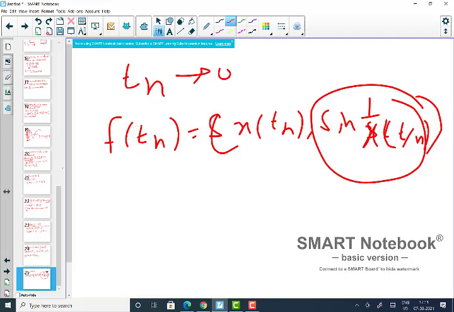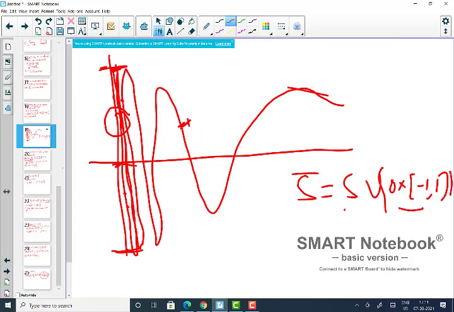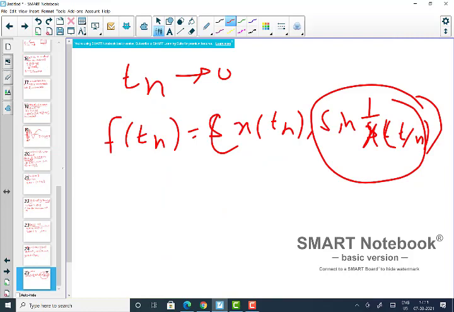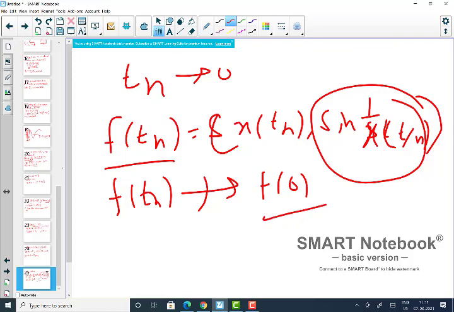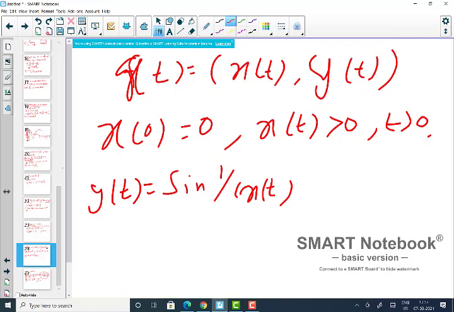Because of this property, when x(t) is very close to 0, this is haphazard, right? So you choose such points, and obviously then g(t_n) does not converge, because it is haphazardly going anywhere, to g(0). So what does that mean? That means g cannot be a continuous function. This is not f, this is g, sorry. g is my original function.